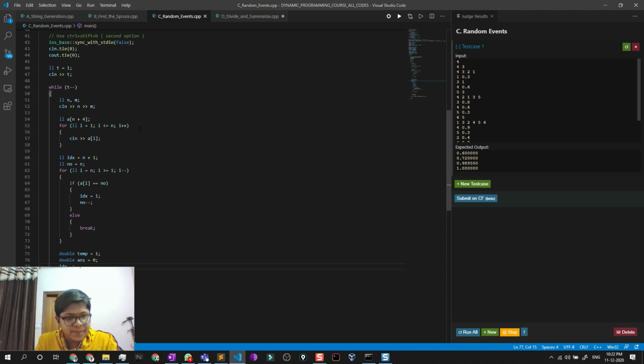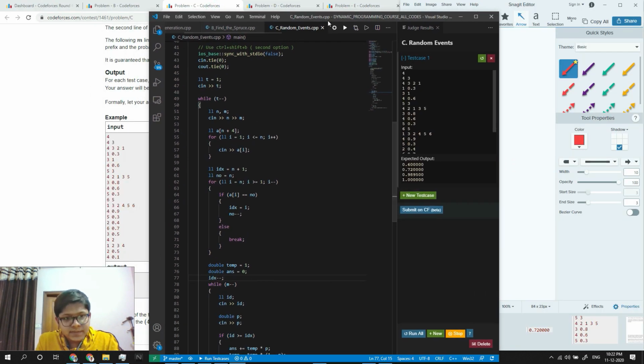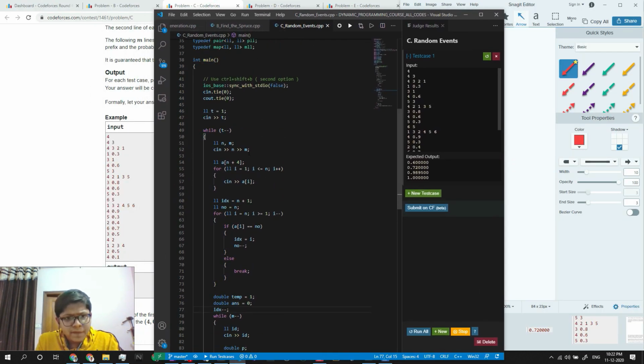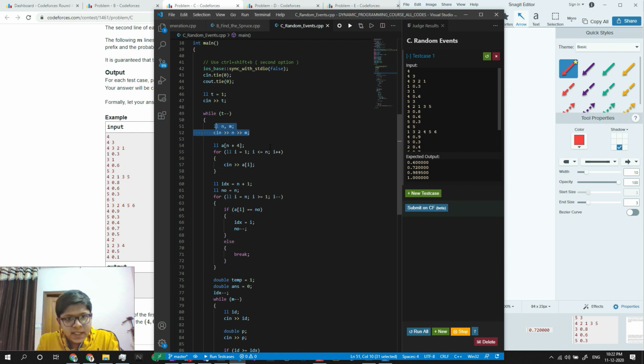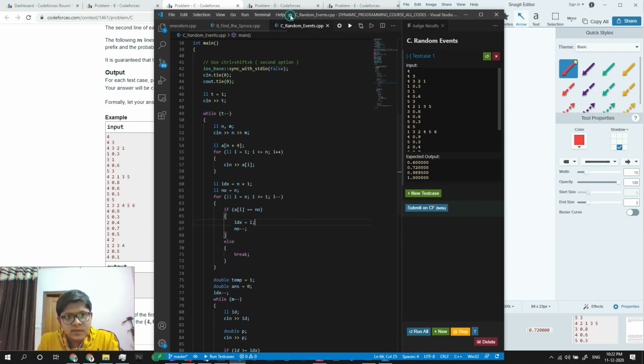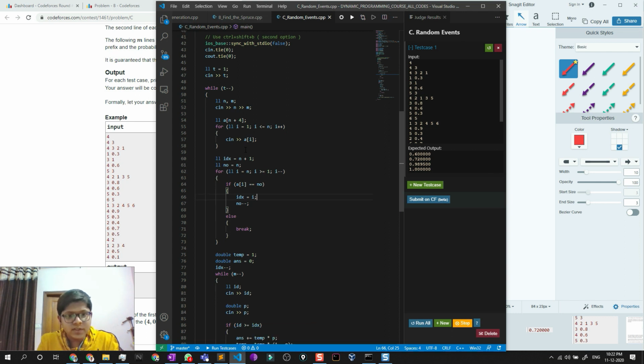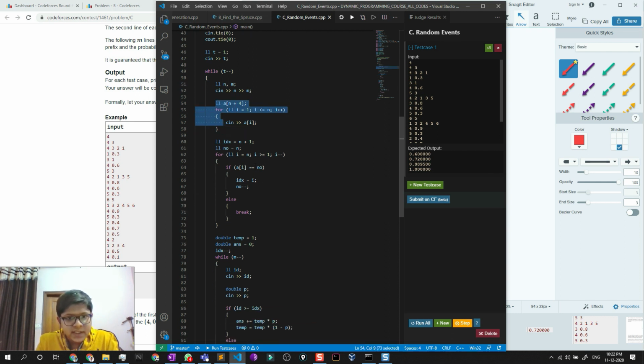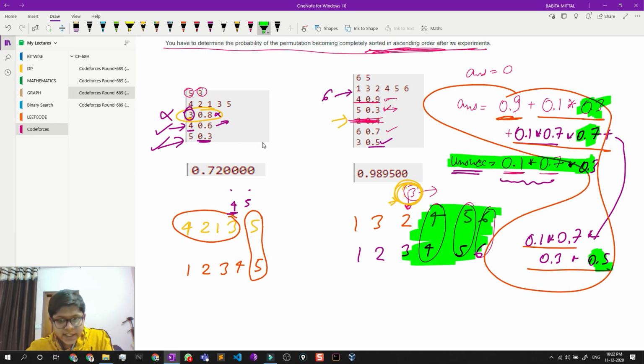So here's the code. See, what is happening is that firstly I input my n and m, which means the number of elements and the steps. Then basically, first I input my elements right here, then I initialized my index, which means the valid index.